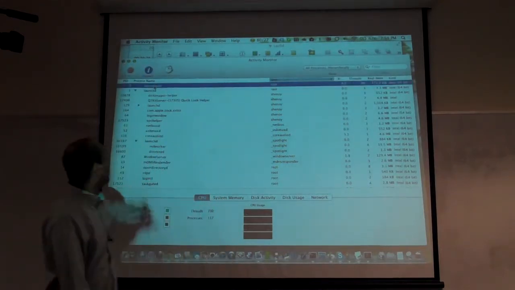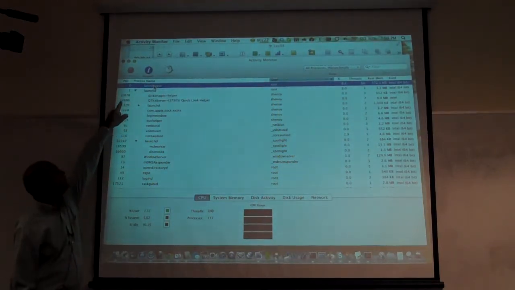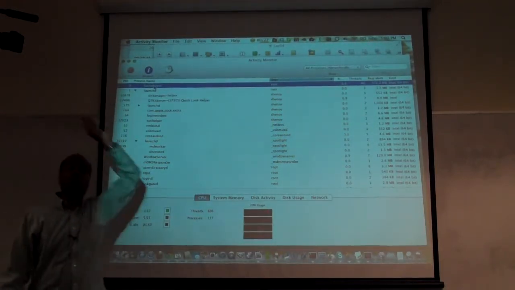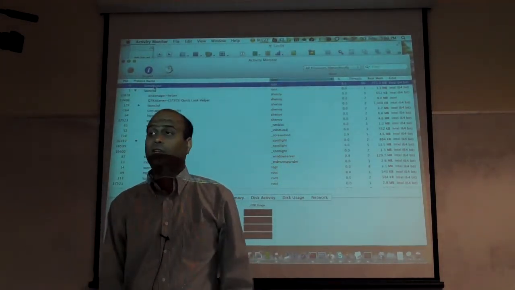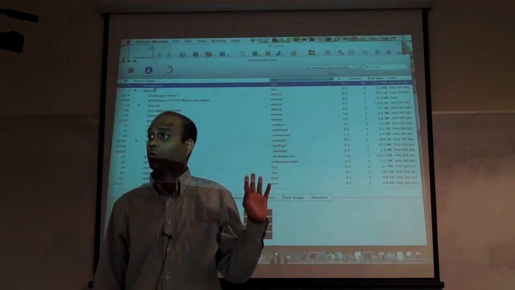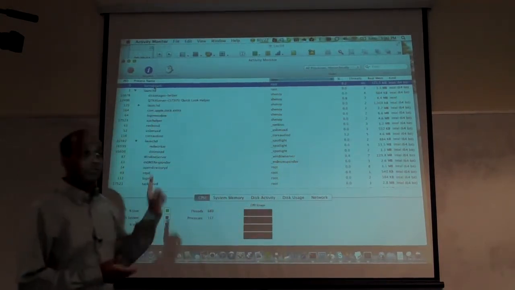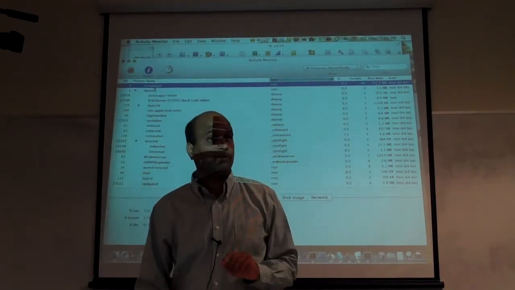And then this is the parent process. That's the kernel, the process that started up when you booted up. That's process 0, and process 1 is the system-wide launch process. That's the process that boots up and starts all sorts of network services for you. You start up your networking card, load up the drivers, and a whole bunch of things happen with that launch process. Okay? That process on Unix will be called init. So it initiates other processes.